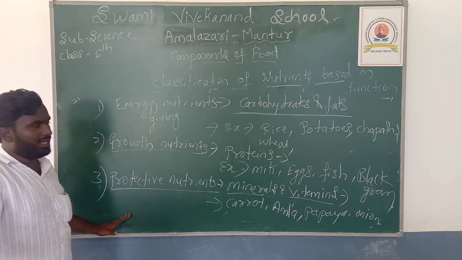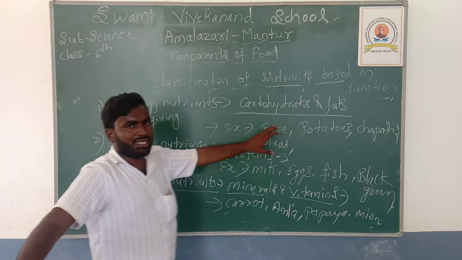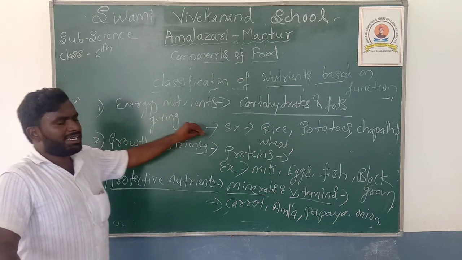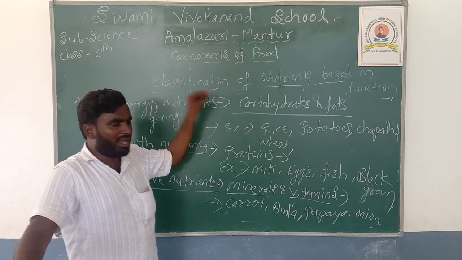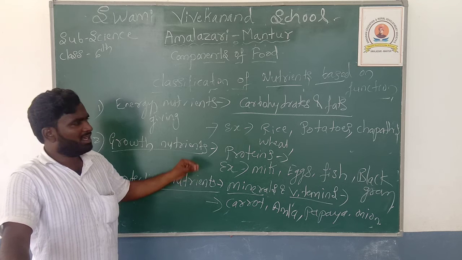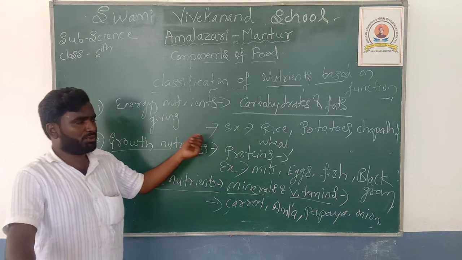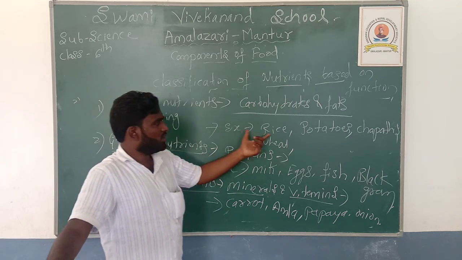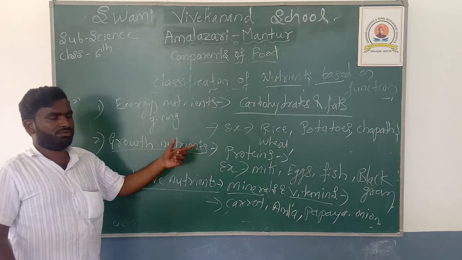So once again, finally listen here. Energy giving nutrients are carbohydrates and the fats that are present in our food, that provide us energy for the proper functioning of our body, to help all the life processes like to move, walk, play, read, think and fight against diseases. Examples for the food items which contain the energy giving nutrients: rice, potato, chapatis, wheat.